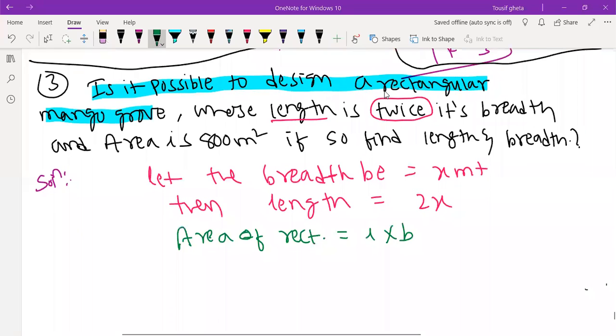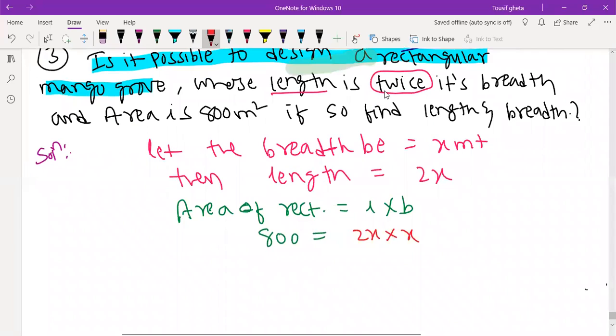Area of rectangle 800 is equal to length, which is 2x, into x. Correct now? So we will get 2x into x, what will we get? 2x square. So 800 is equal to 2x square. I can take this 800 here.